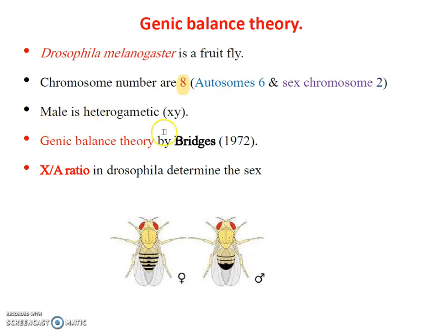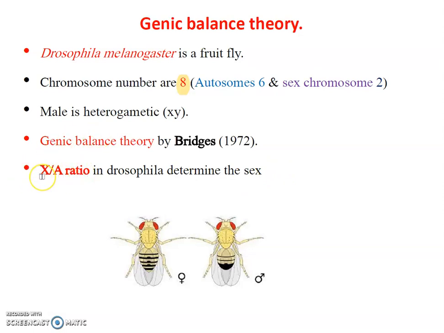But genic balance theory, which was conducted by Bridges in 1972, proved that there is not much role of the Y chromosome in the determination of sex in Drosophila. Generally, of the X and Y chromosomes in the male, the Y chromosome decides the maleness and the X chromosome decides the femaleness. But in the experiment performed by Bridges, he showed that the XA ratio in Drosophila melanogaster determines the sex, and this is very important.